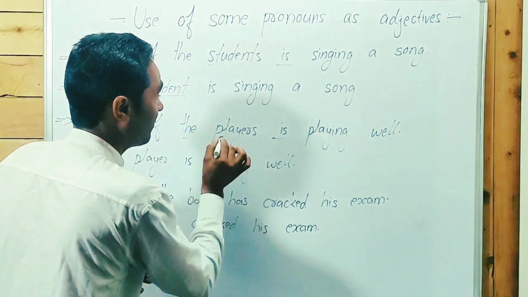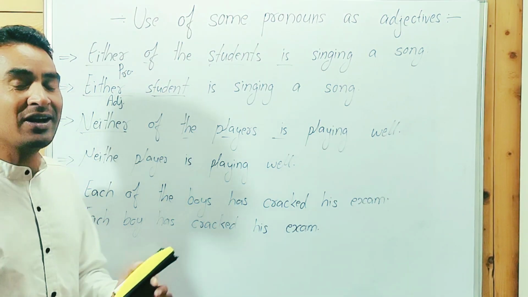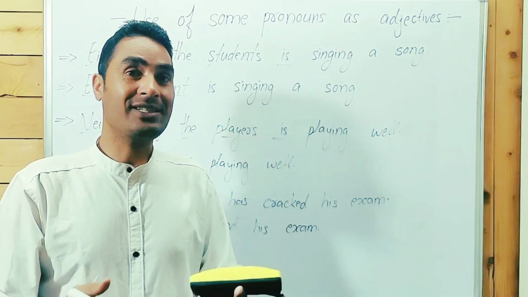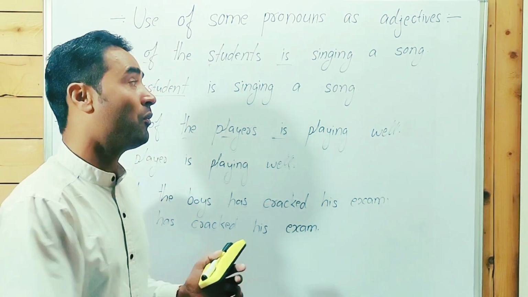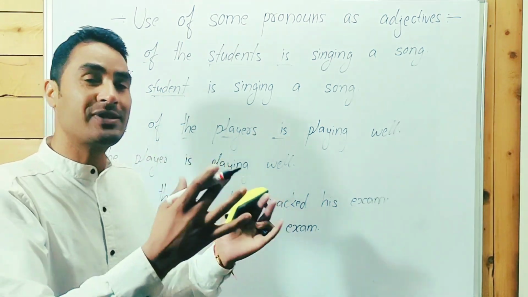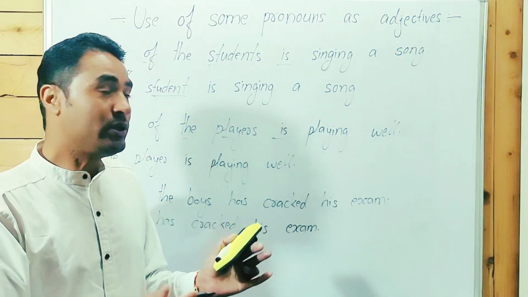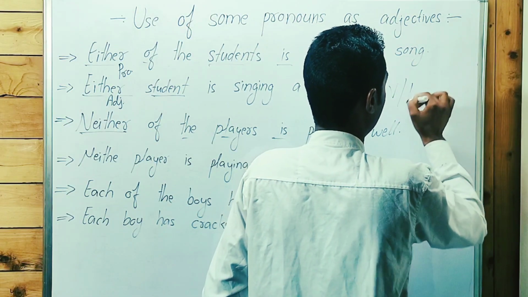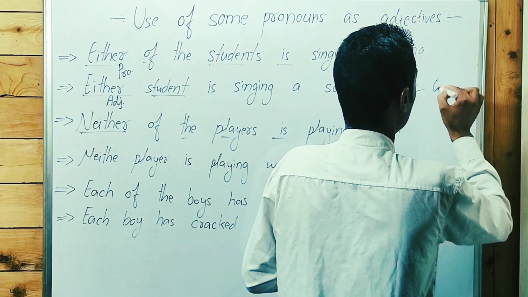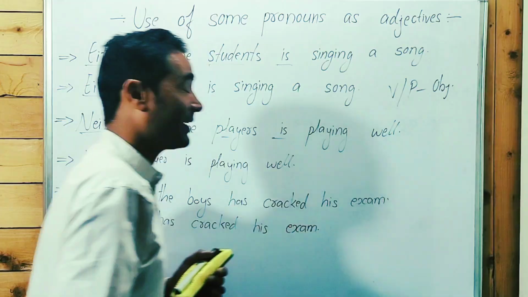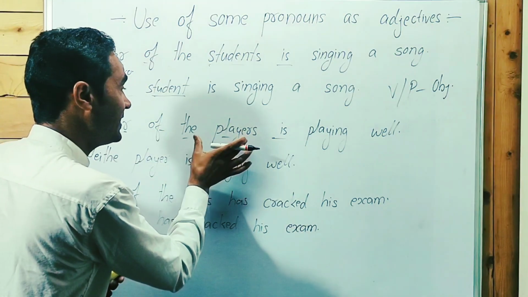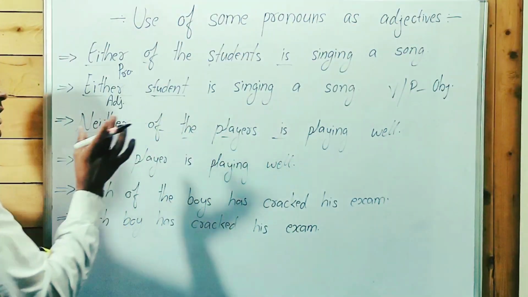Of is a preposition, and after that, players is the object of the preposition. As you know, after a verb, and after a preposition, the objective case of a pronoun is written. Actually, after a verb and preposition, guys, point to be noted, objects are written. So here after the preposition, these are objects: students and players are both objects.